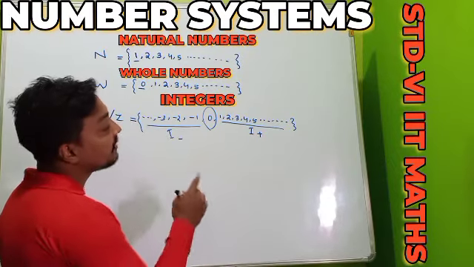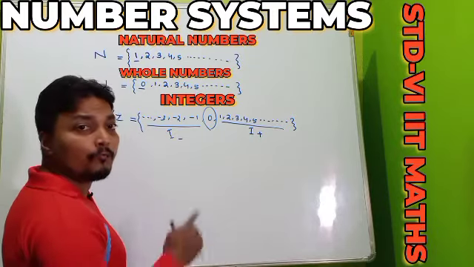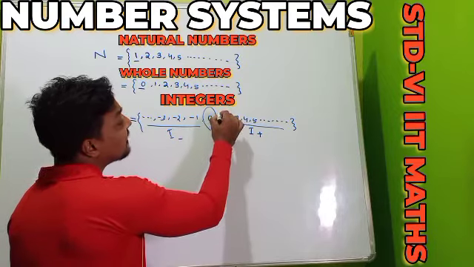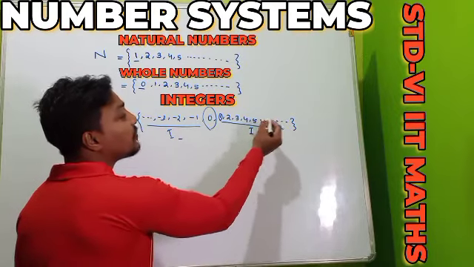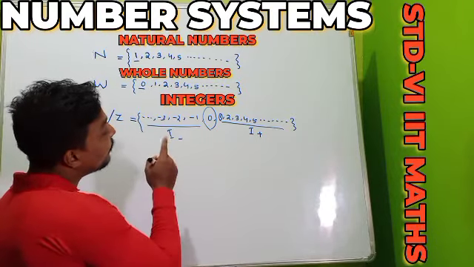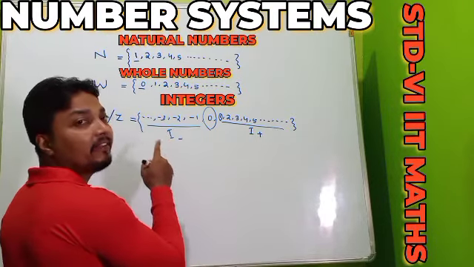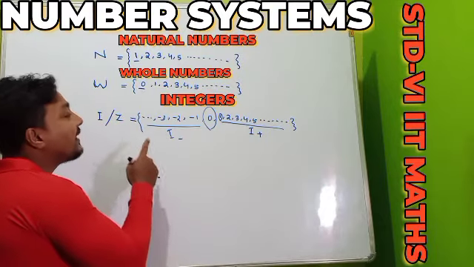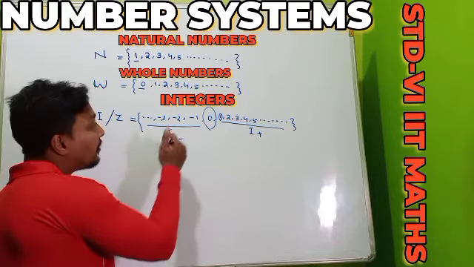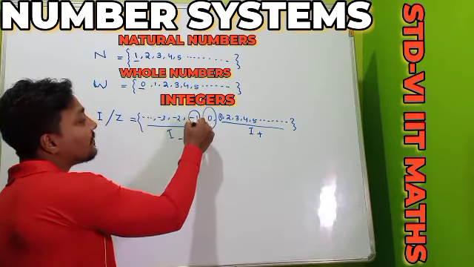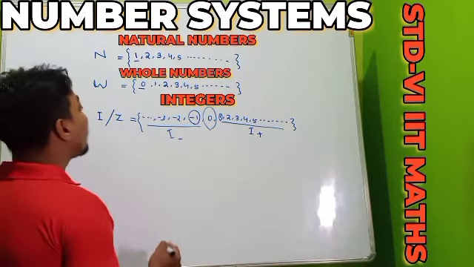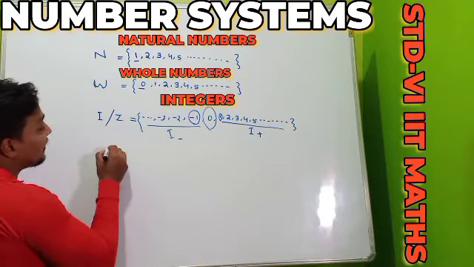Remember another thing, whenever we focus only on the positive integers, 1 is the smallest positive integer and the greatest positive integer we cannot say. In the similar way, whenever we consider only the negative integers, the smallest negative integer I cannot say, but the greatest negative integer is our -1. Up to this clear?